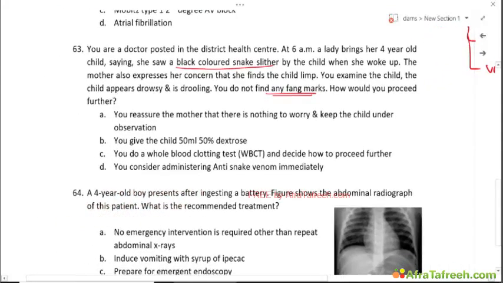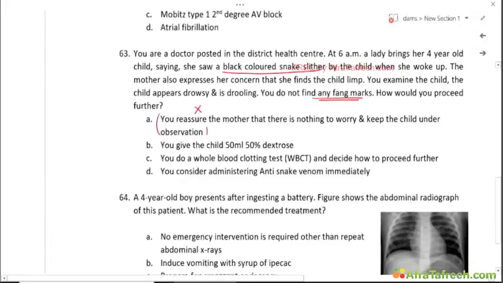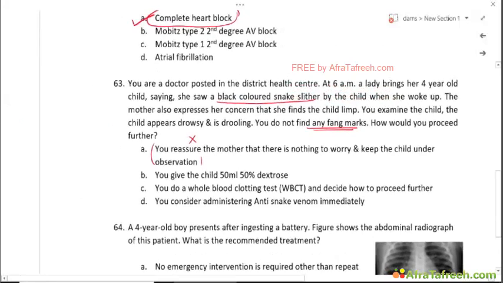So what would you do next? You reassure the mother that there is nothing to worry about and keep the child under observation? No, this is wrong. So you have to do something, right? The treatment of choice is anti-snake venom.